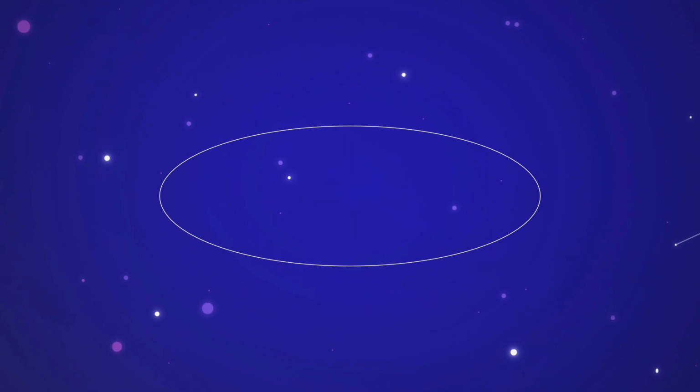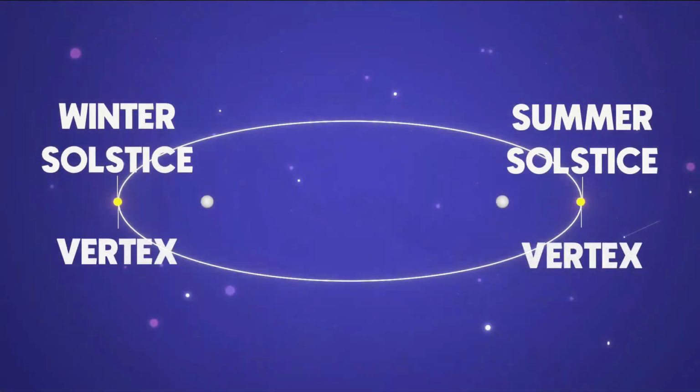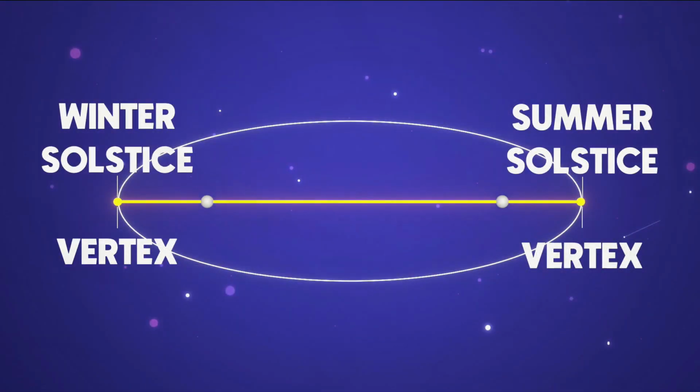I like that idea. To start, Earth's orbital ellipse has four major points: the winter and summer solstices, and the autumnal and vernal equinoxes. The solstices represent the vertices, defined as the 2 points where the major axis passes through two foci, cutting the ellipse in half lengthwise.